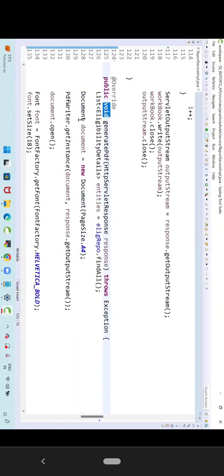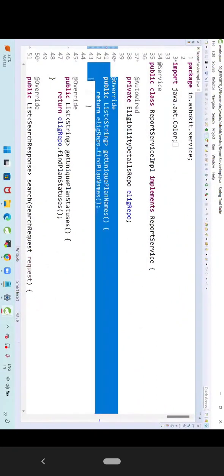Scroll down. Can you see this method? What is the return type? Void. What is the name of the method? Generate PDF. What is this? Parameter. Now, whoever is going to call this method should pass this parameter. Otherwise, they cannot call that method. Scroll down. Completed. Okay. Now, here, what is this?